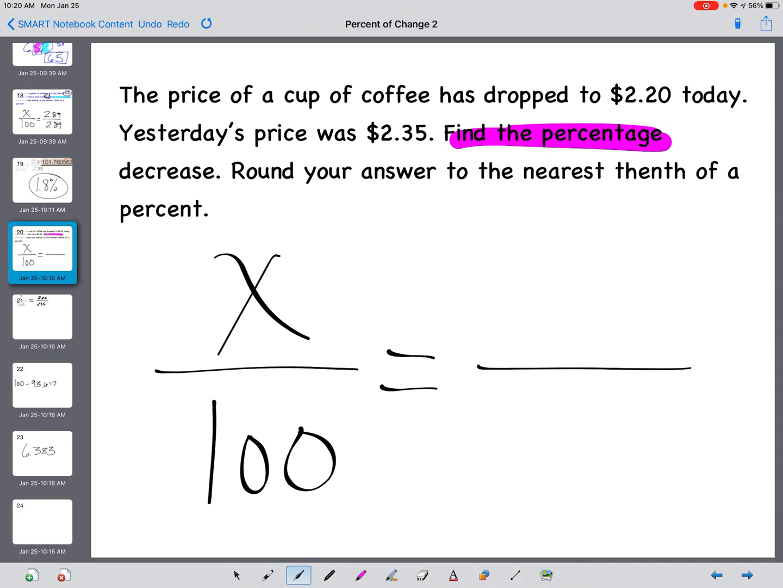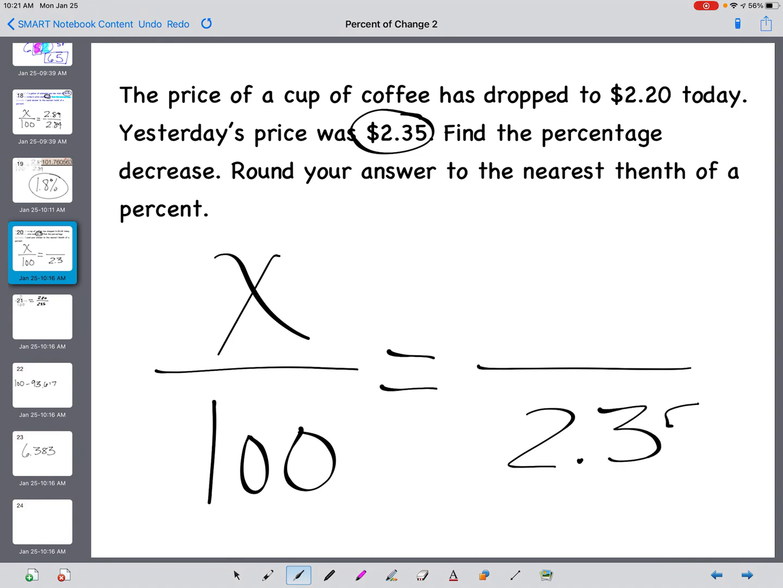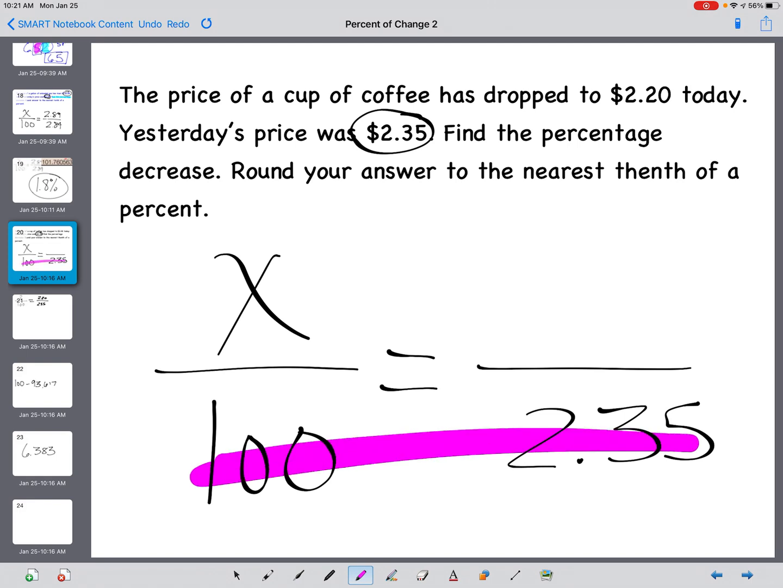So what you want to do is find the old price, yesterday's price in this case. That's $2.35. That number is always going to be associated with the 100%. And so that's going to go down here on the bottom, 2.35. It goes there so that it is directly associated with that 100%.